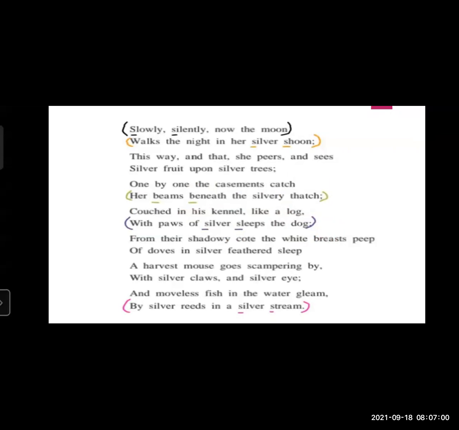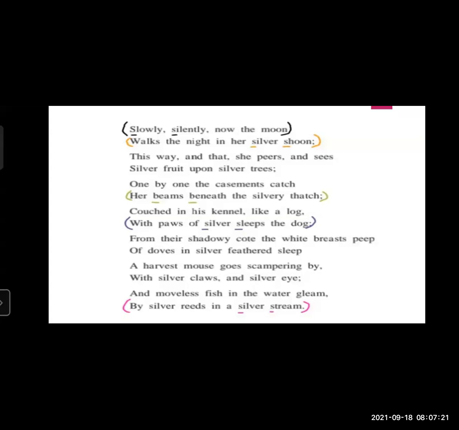In the next line, walks the night in her silver shoon, if we observe this line, there is also repetition of the S sound. Silver and shoon, these two words start with the letter S. So that's why there is a use of alliteration.